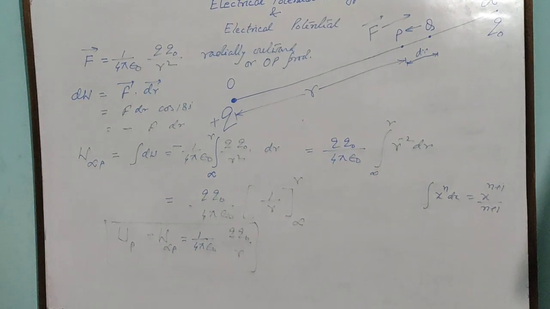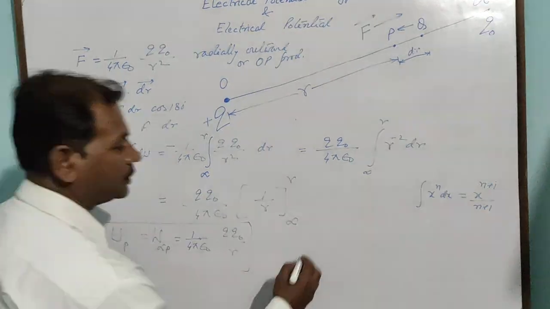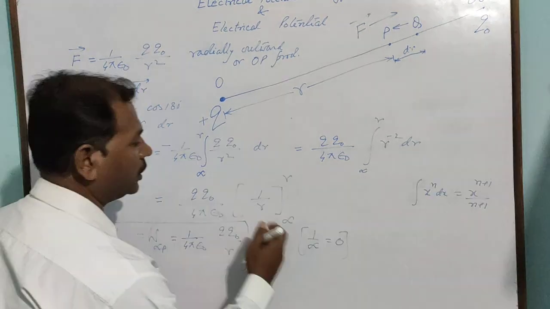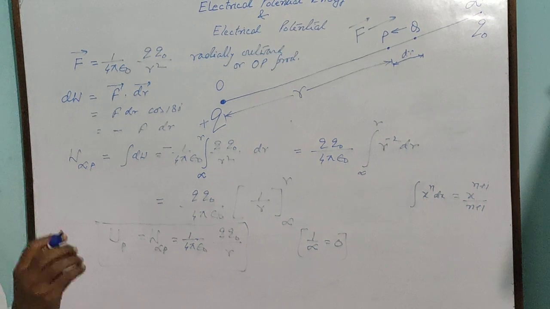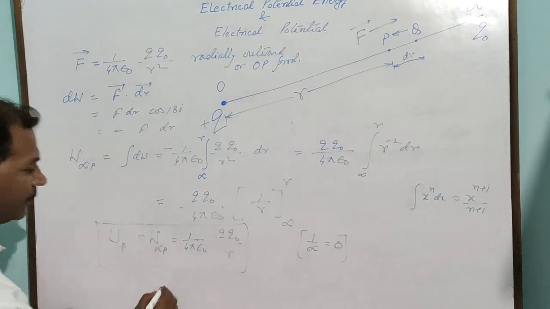This is the electrical potential energy, because 1 by infinity will be taken as 0. This will come while you are substituting the value. The same thing, if you go one more step, it will come out to the potential of that one.